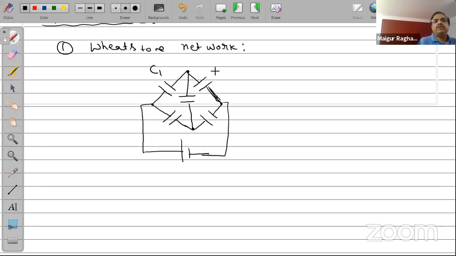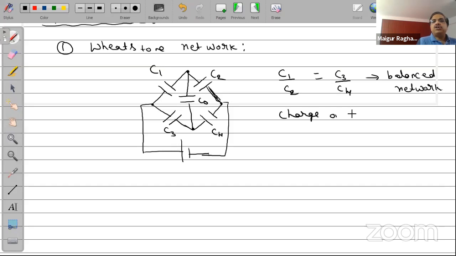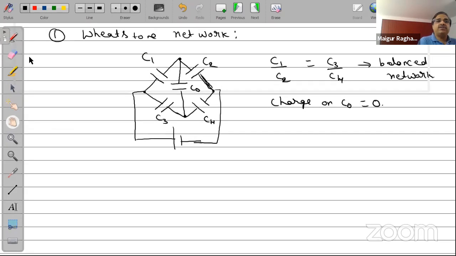Here I have C1, C2, C3, C4, and C0. If C1 by C2 is equal to C3 by C4, then it's called a balanced network. Whenever you have a balanced network, the charge on C0 will be 0. There's no charge on this capacitor.